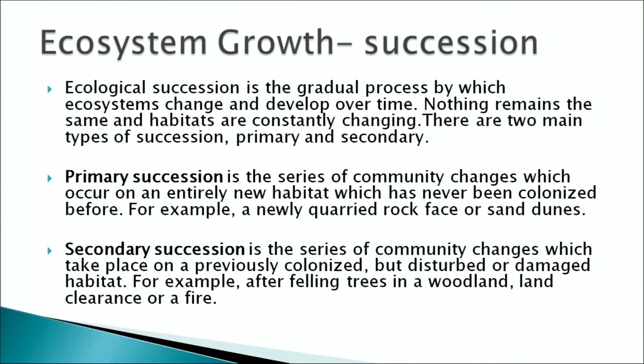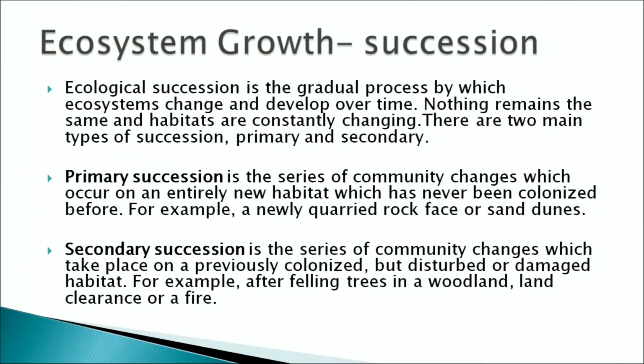The primary succession is a series of community changes which occur on an entirely new habitat or a virgin rock which has never been colonized before. For example, in a newly formed igneous rock, there is first weathering of the rock, and that is initially inhabited by the most simple forms of life such as lichens, which continue to grow and become more and more complex with time. Each step in the process of succession is known as a seral stage till it reaches the climax community. For example, forests may represent the climax community.